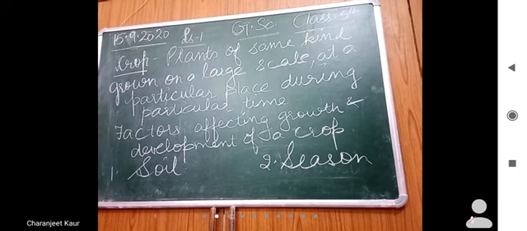Now in the same way, jowar and bajra are found in sandy soil, in desert soil, right? In Rajasthan, where there is sandy soil, jowar and bajra are mainly grown.